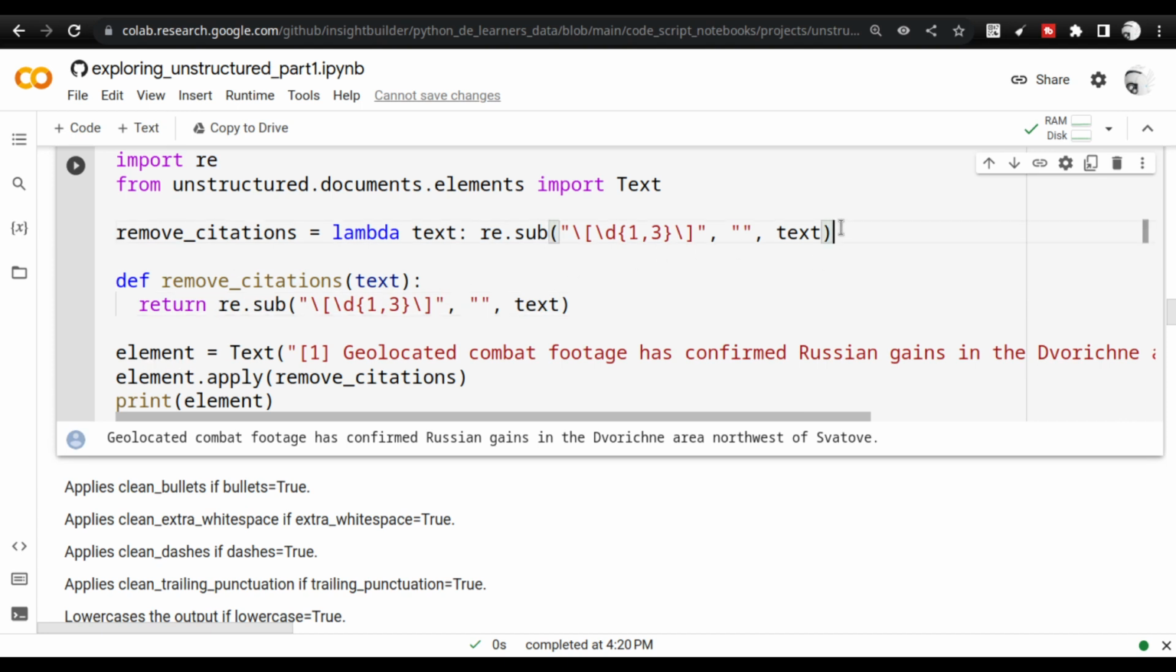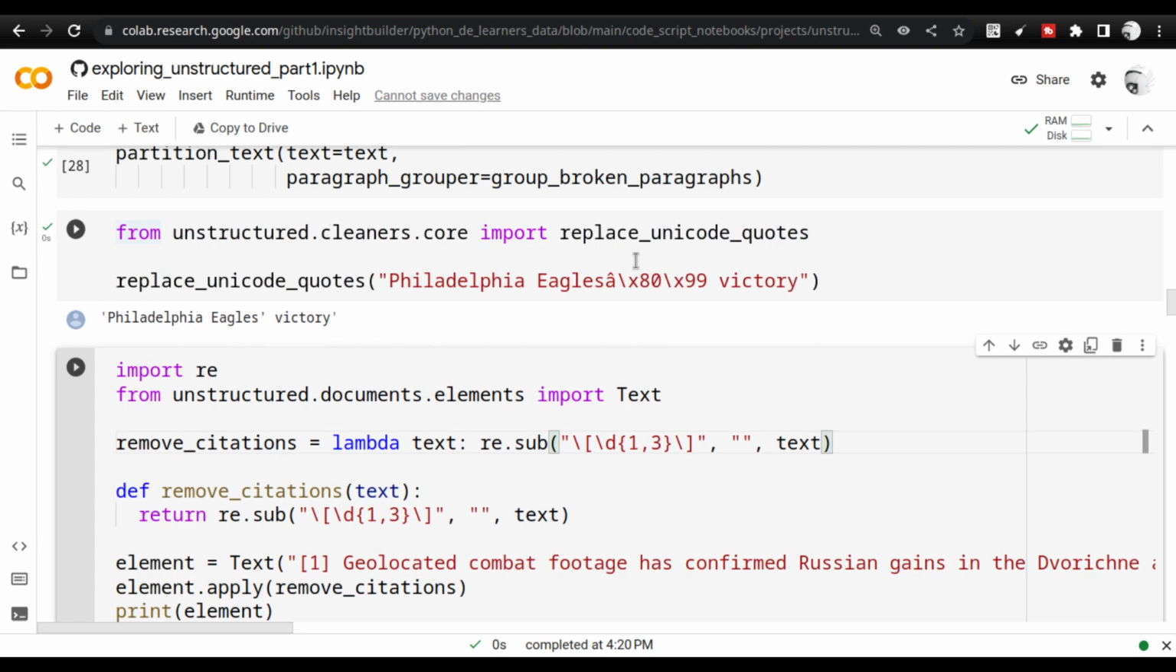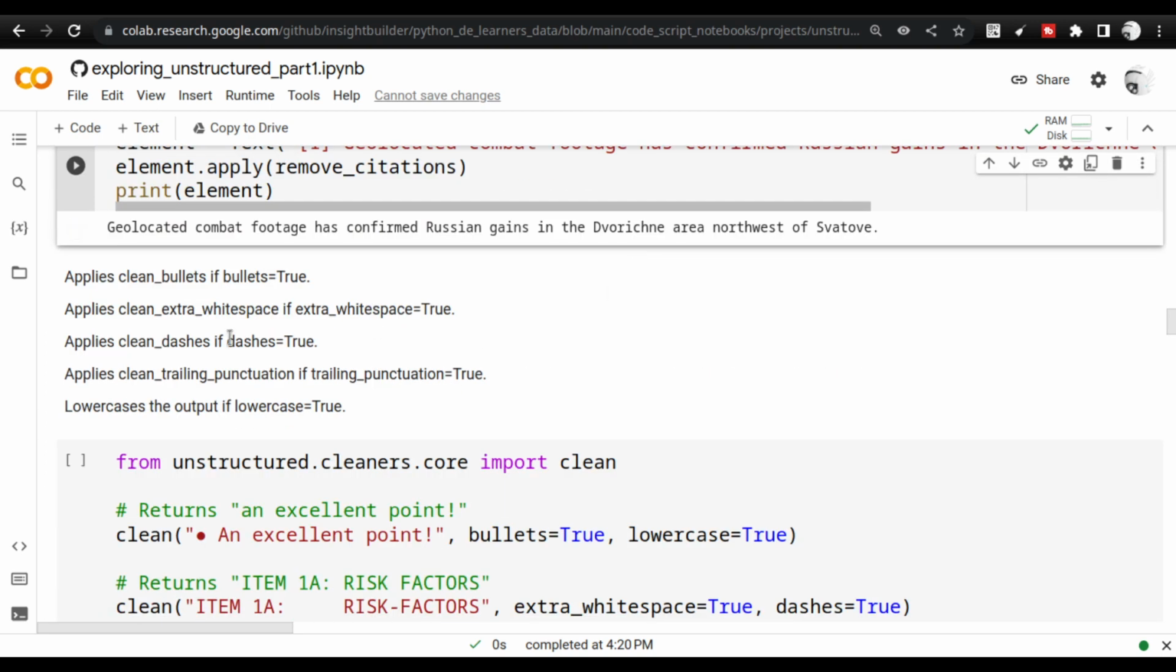So in Python, there are lots of single liners like this. So yeah, that's one of the benefits. At the same time, it can sometimes be confusing. We have been working with Python for quite some time, so it will be very easy for us to follow. So we have seen how to work with replacing Unicodes and working with citations. Now there are functions for actually working with bullets, working with various dashes, punctuations.